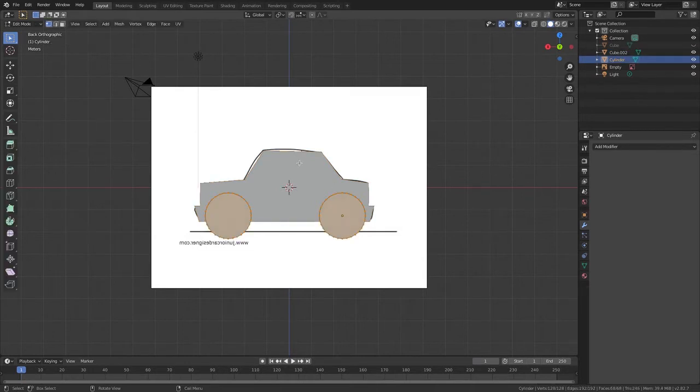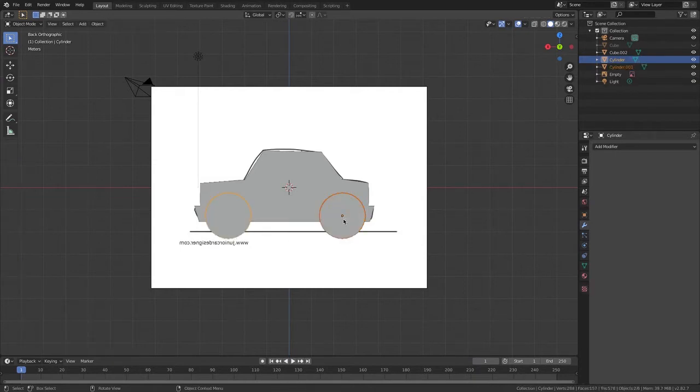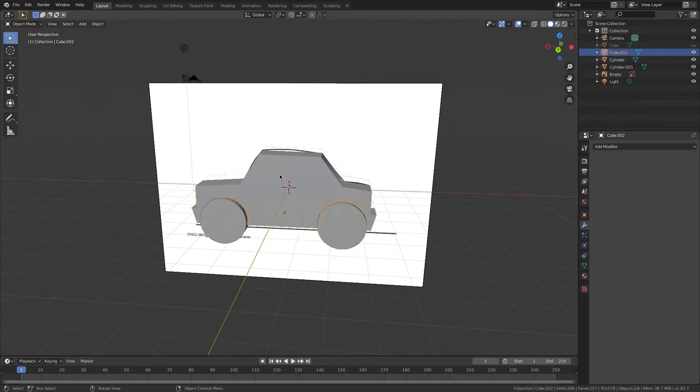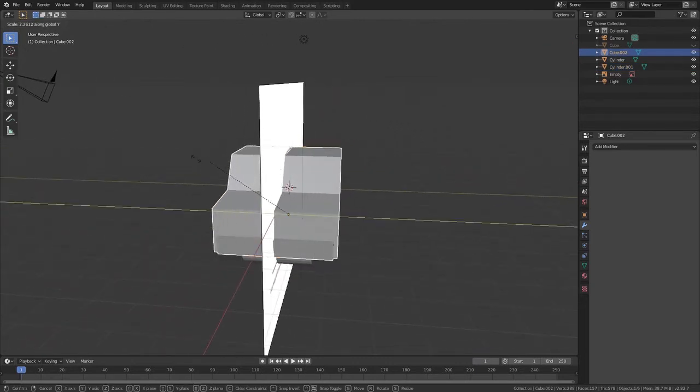Now, what I'm going to do is I'm going to go tab into edit mode of our wheels and go L on one of them. Now I'm going to go P, selection, and go tab. There we go. Now, I'm going to select my body and go SY. I'm going to make it that long actually.